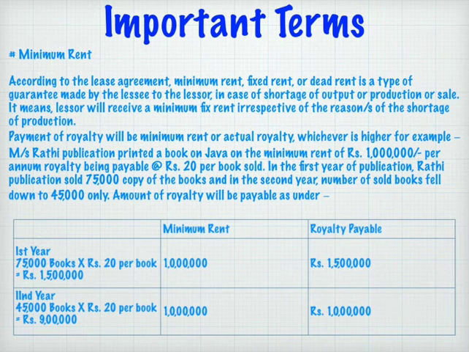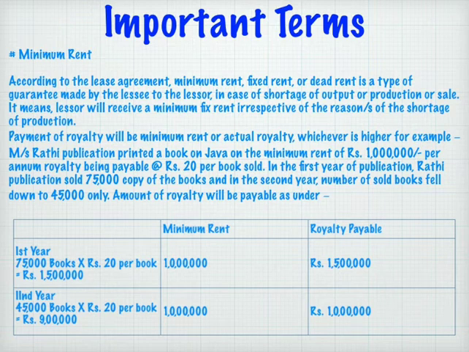We have the information that in the first year we sold 75,000 books. So royalty comes to rupees 15 lakh. So in the first year, minimum rent is 10 lakh and royalty is rupees 15 lakh. So we have to pay minimum rent of 10 lakh and for royalty 15 lakh.